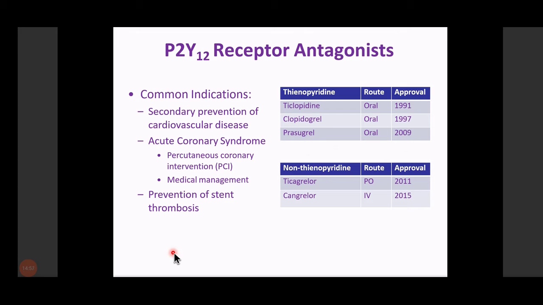Indication: if you see closely, these are antiplatelet drugs. So we will give them where there is thrombus formation in the arteries, and where there is significant formation of thrombus in the arteries, either in case of stroke or in case of MI. That's the only indication of these drugs, like secondary prevention of cardiovascular disease and acute coronary syndrome, in the procedure of percutaneous coronary intervention, or prevention of stent thrombosis. So whenever you want to reduce the action of the platelet, you will give an antiplatelet agent.